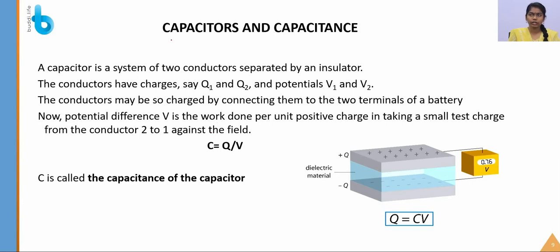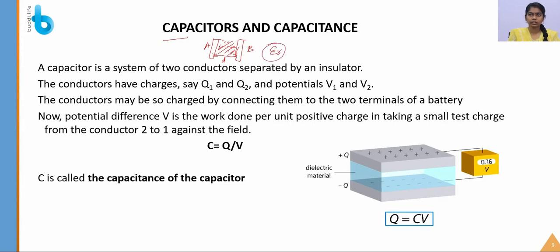First we are going to see what a capacitor is. When I have two conductors, say A and B, kept at a distance, say d, and inside this I fill an insulator, this is a dielectric medium.